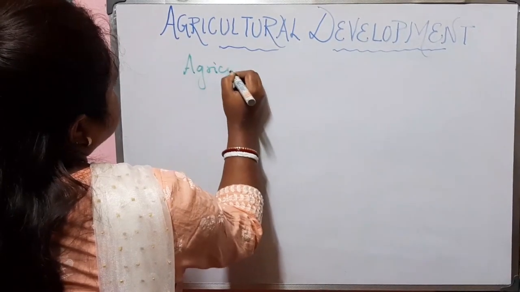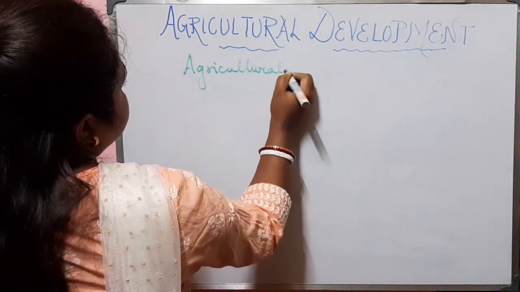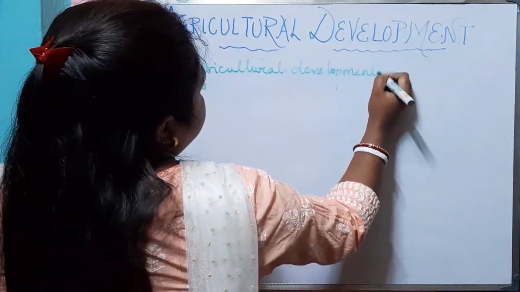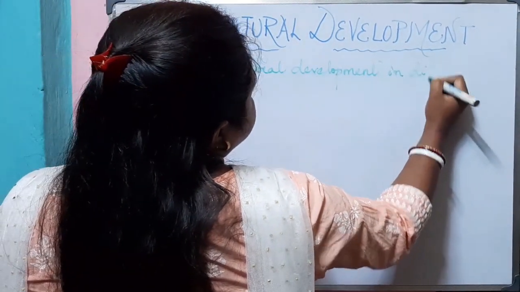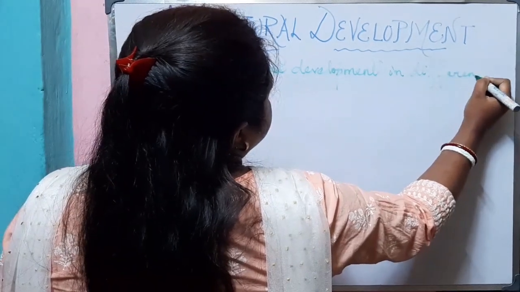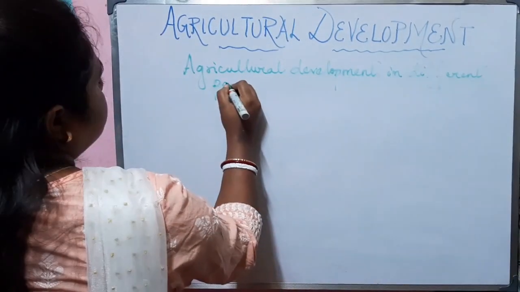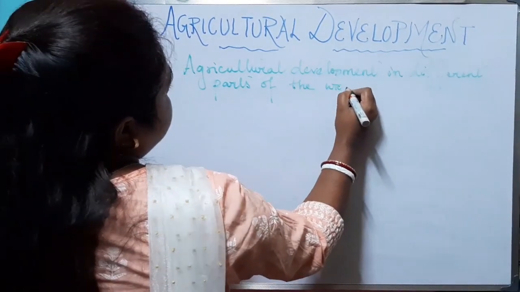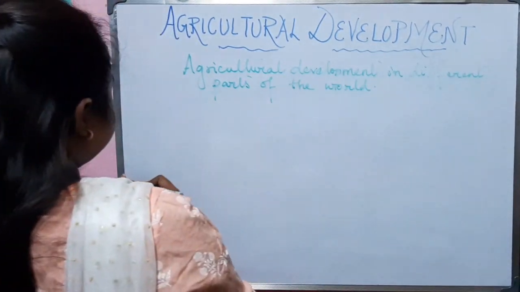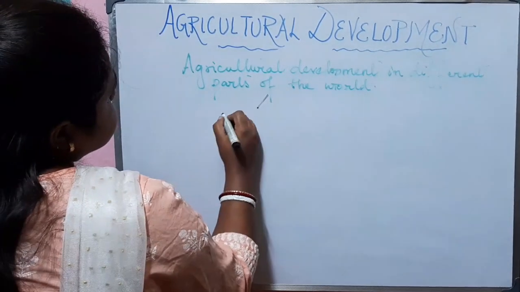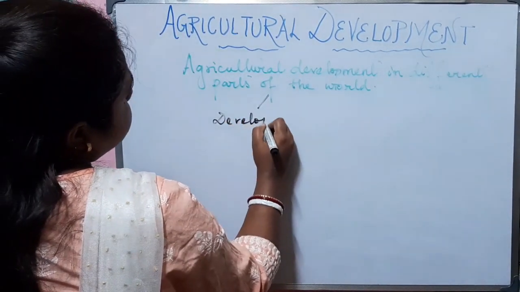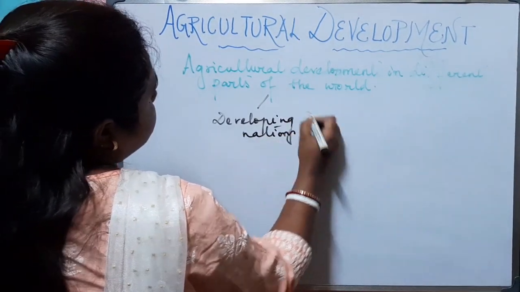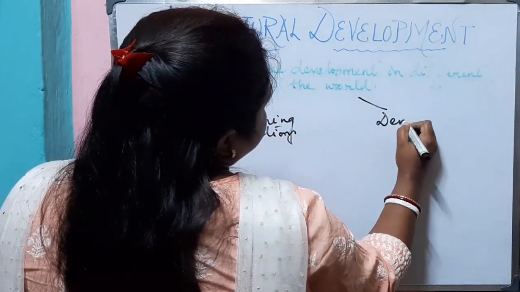Agricultural development in different parts of the world. Here we're going to talk about the developing nations and the developed nations.